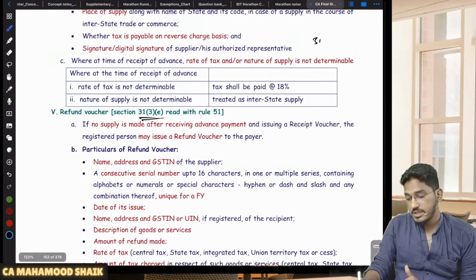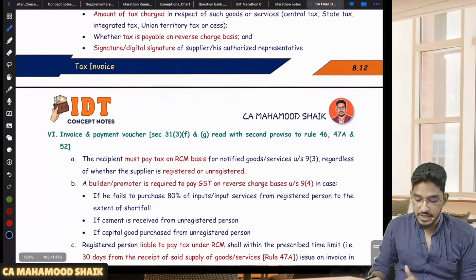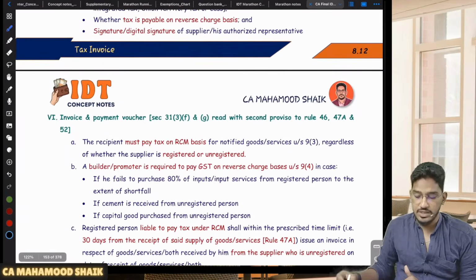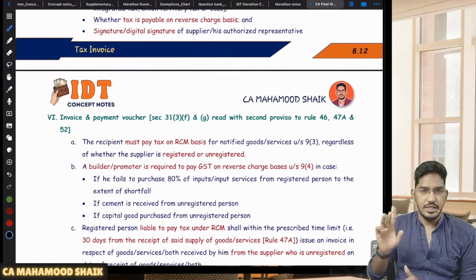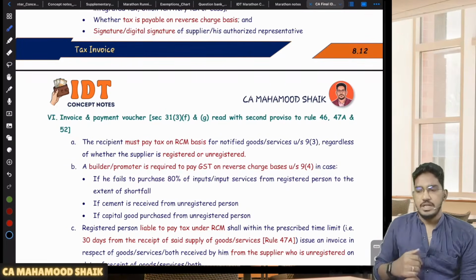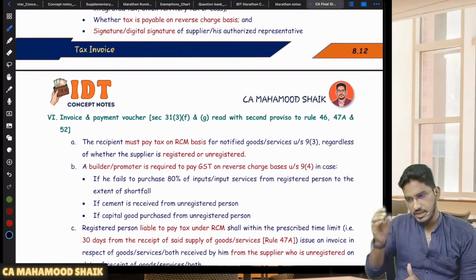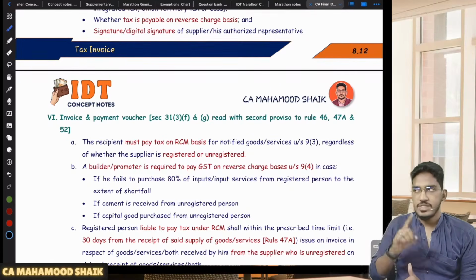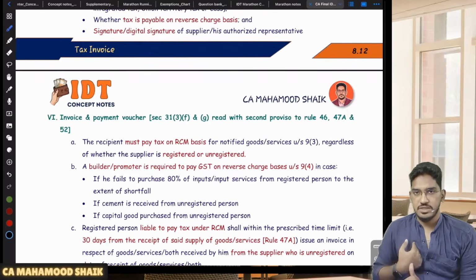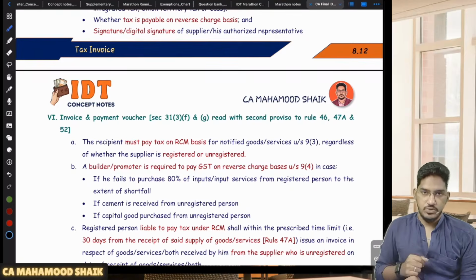31 subsection 3 clause F I have already covered, which is self-invoicing. Sir, what is self-invoicing? In the ITC chapter I have covered this, in the revision only, in this marathon series, not in the regular class. If you are a recipient receiving supplies under reverse charge mechanism, you will be liable to pay the amount of GST.